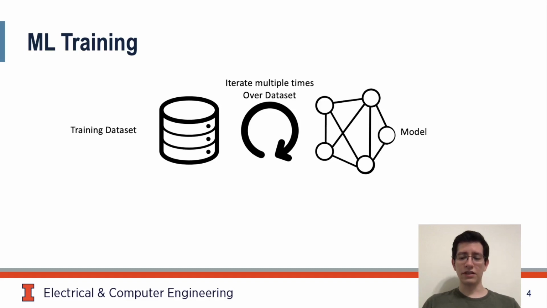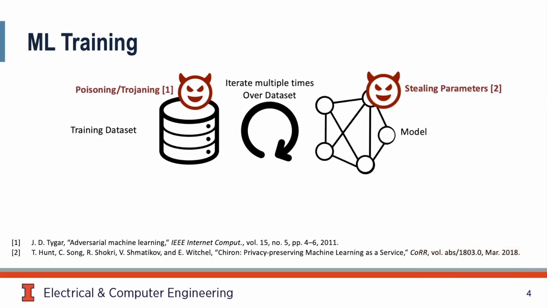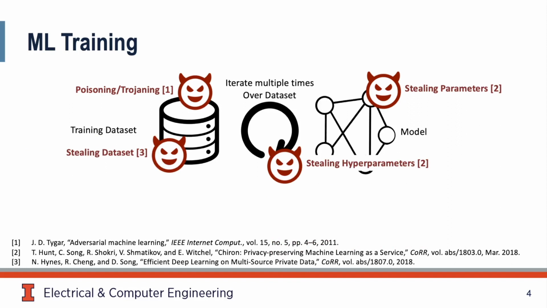During this process, an adversary might perform a poisoning or trojaning attack on our dataset, which tampers with the model, steal our model's parameters, steal our training hyperparameters, or even steal our dataset. While this might look pretty bleak, trusted execution environments such as Intel SGX can protect training.